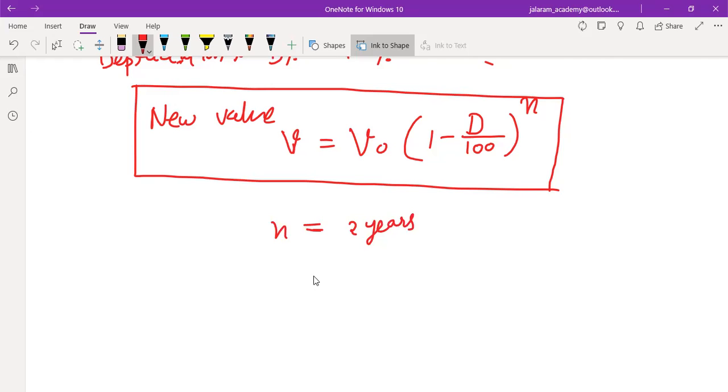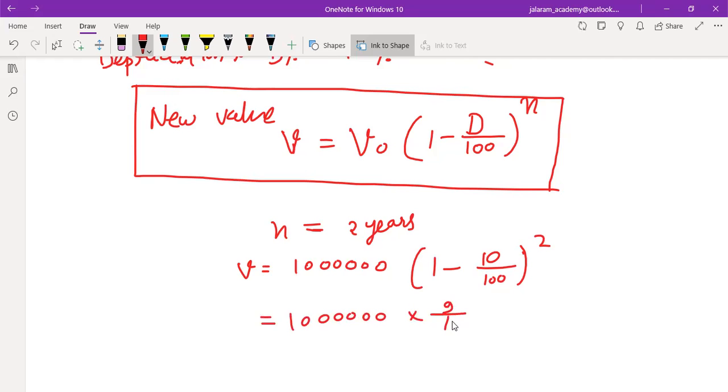If it is bought for 2 years, so the new cost from the formula: original cost is 10 lakh into 1 minus rate of depreciation, which is 10%. Though I have already told you that it becomes 8 lakh 10,000, let's check it by the method of this formula.